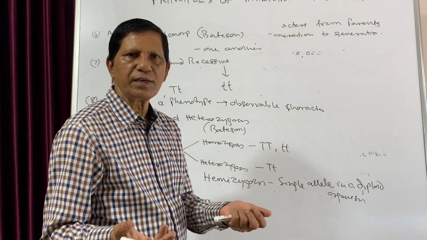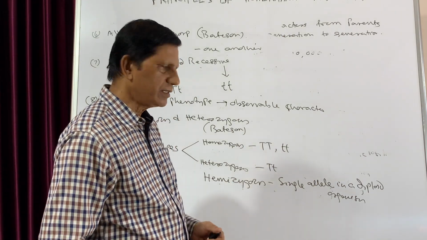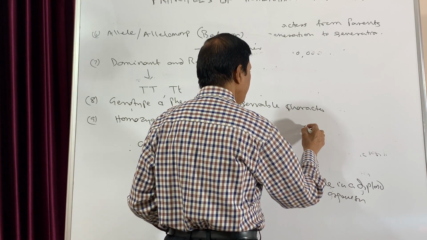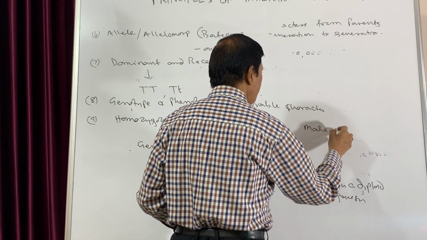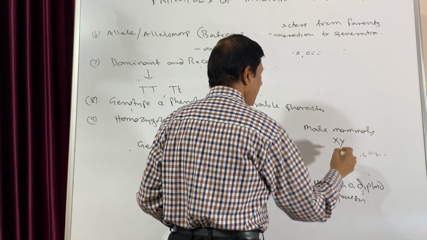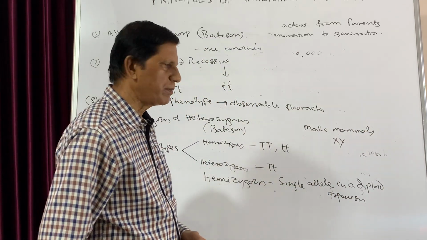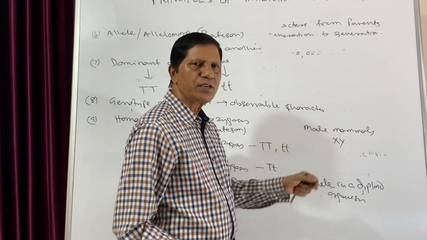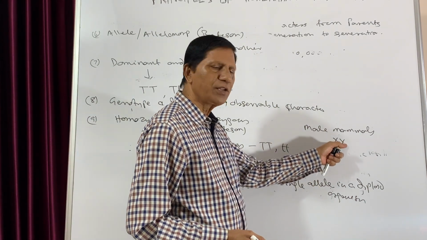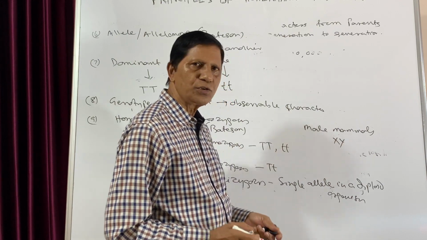It is possible in the case of X-linked genes, because in male mammals it is X and Y, the sex chromosomes. Suppose in X some genes are there, that means only one is there, because the other one is Y. So they are also known as hemizygous.